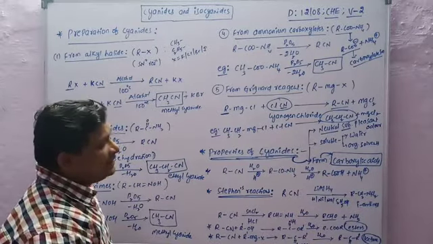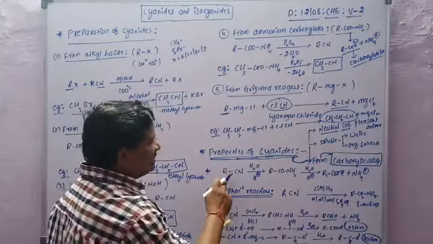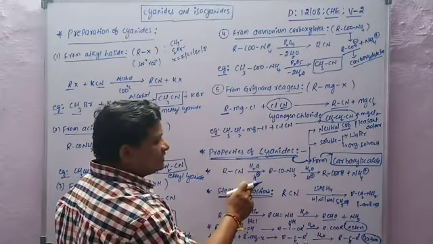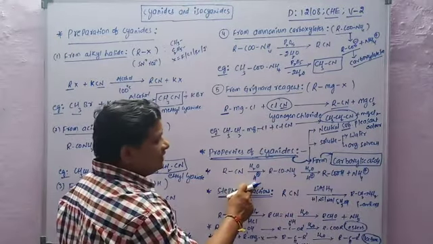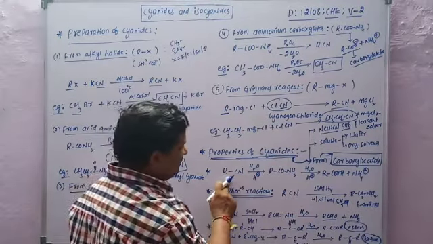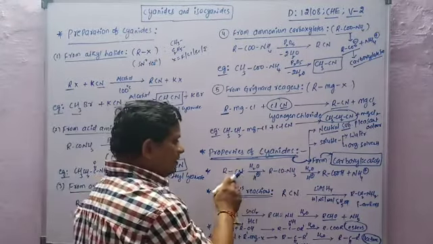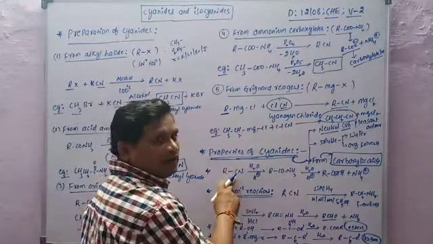Acidified hydrolysis is a chemical property of cyanides. Wherein RCN is alkyl cyanide, in the presence of water hydrolysis, H plus mineral acid, it gives RCONH2. RCONH2 is the amide. So hydrolysis of cyanides gives the amides.